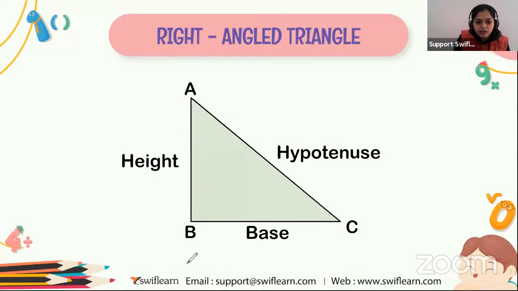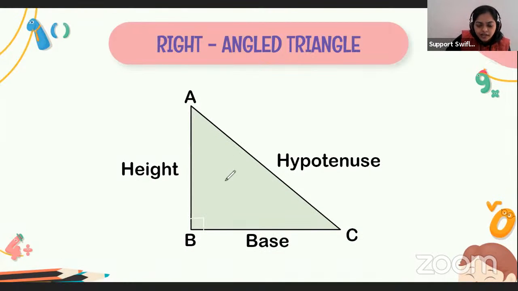All right. So here, which angle? Angle ABC is 90 degrees. Here one of the angles is 90 degrees. And one side is known as the base and one side is known as the height. The side that is opposite to the 90 degree angle is known as the hypotenuse. So in a right angle triangle, one angle is 90 degrees and the side opposite to that angle is the hypotenuse. Got it? So this is the right angle triangle.